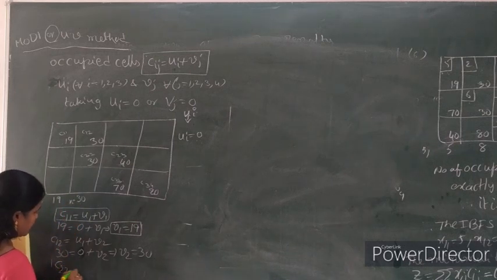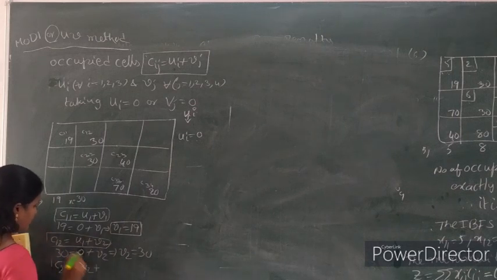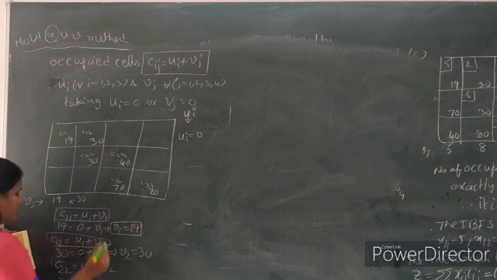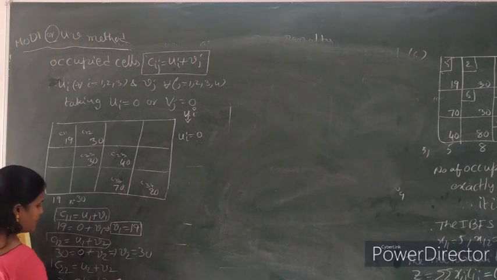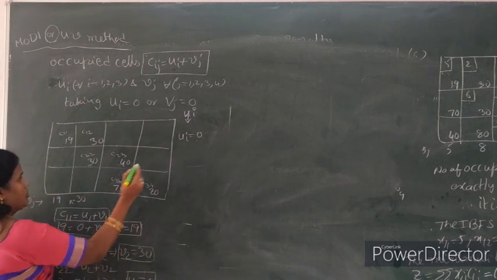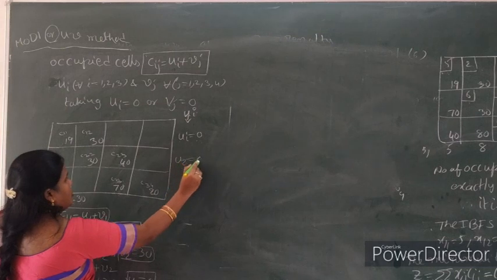Now C22, second row, second column. So U2 plus V2. So C22 what is the value? 30 equal to U2 plus V2, we know the V2 value 30. So here 30 implies U2 equal to 0.